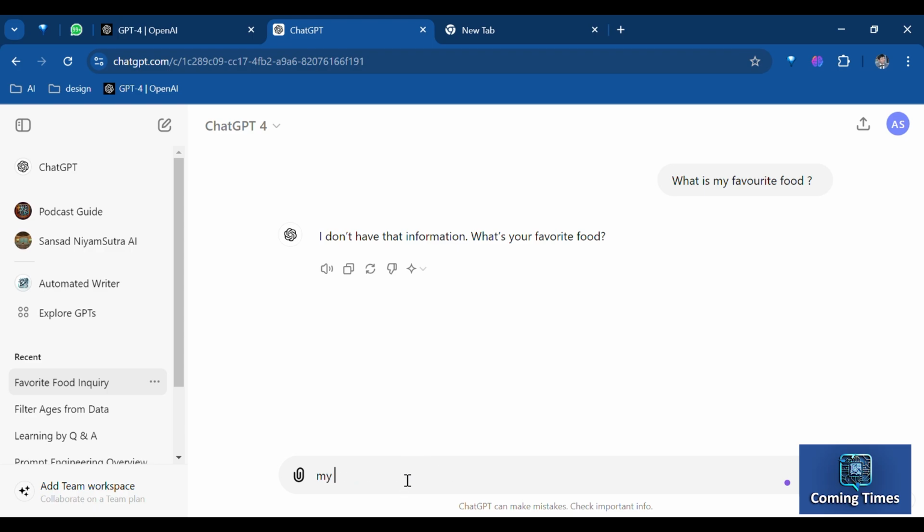Why is it asking such an open-ended question? Because it cannot predict this. The reason is that it has neither been trained on nor has any data related to that query in its private knowledge base or public knowledge base.